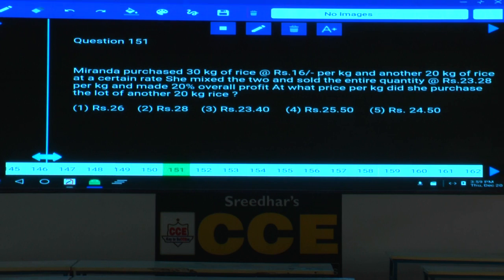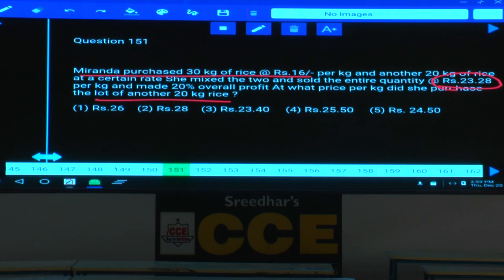Now, for this question, what is best? Allegation is one way. Allegation only, not the reverse method. Reverse is not possible. Allegation. But in allegation, what point is important with respect to this question? Either you must take only cost prices for 3 values, first variety, second variety and mixture, or you can take selling prices. Now, your question is about cost price and the first variety cost price is given. So let us convert the selling price of the mixture to cost price.